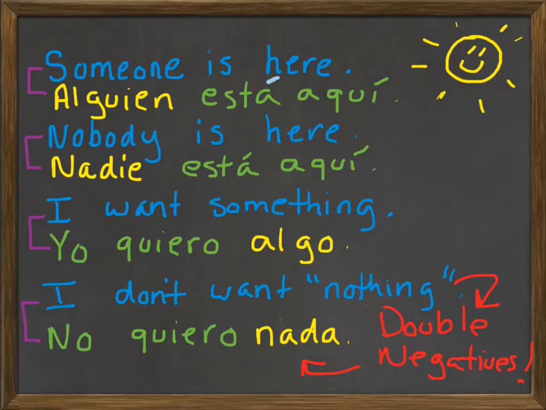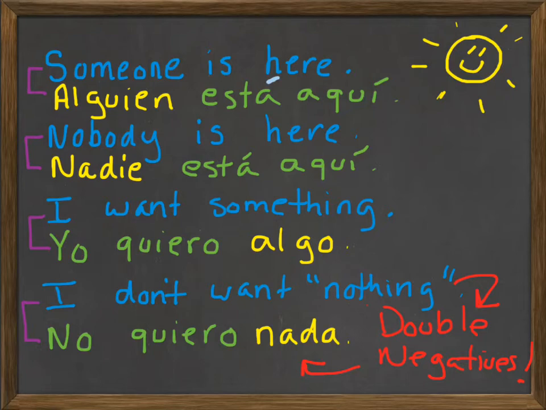Okay, let's look at something else. I want something. The way you say something in Spanish is algo. So your translation would be yo quiero algo. Yo quiero algo. Now here's something interesting. In Spanish, and I think we've seen this in another example last year when we were doing to like. But anyway, let's go over it again.